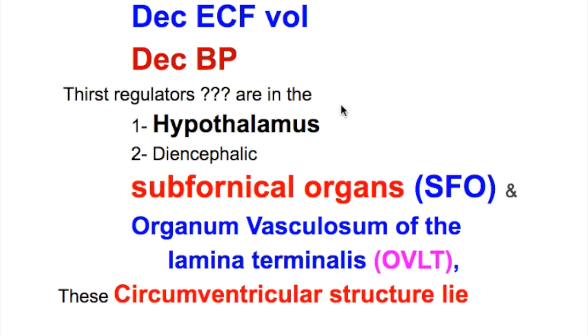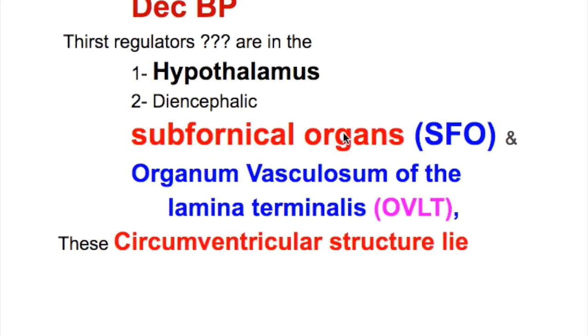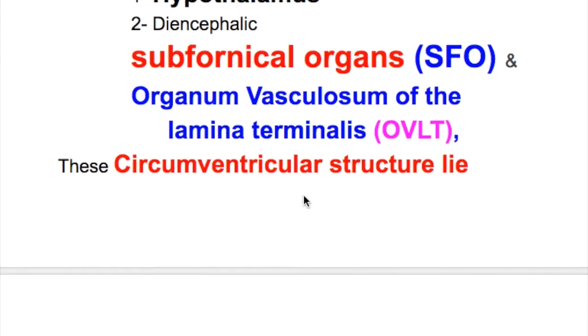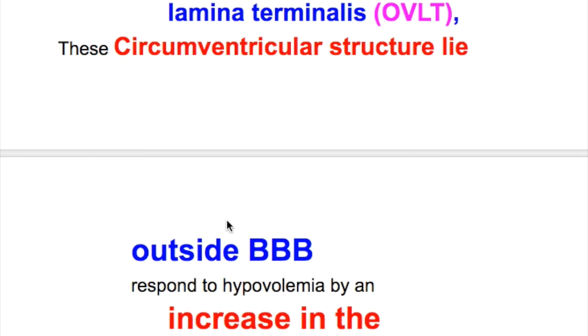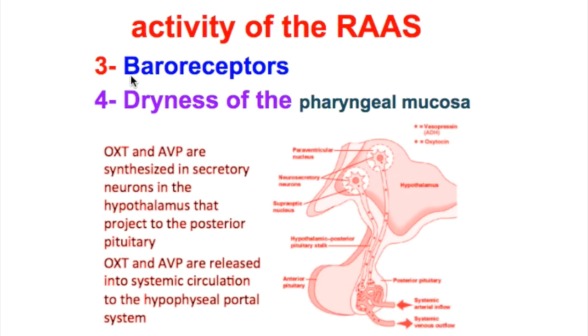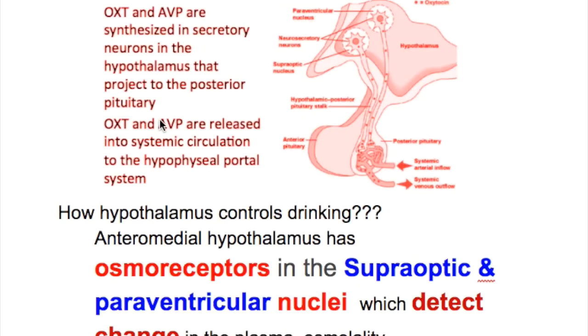What structures or organs regulate thirst? There are 4 structures. Number 1, the hypothalamus. Number 2, the diencephalic subfornical organ, SFO, and in the lamina terminalis, the organum vasculosum. These circumventricular structures lie outside of the blood-brain barrier, and they respond to hypovolemia by an increase in the activity of the renin-angiotensin-aldosterone system. The third structure concerned is the baroreceptors, and the fourth is the dryness of the pharyngeal mucosa.